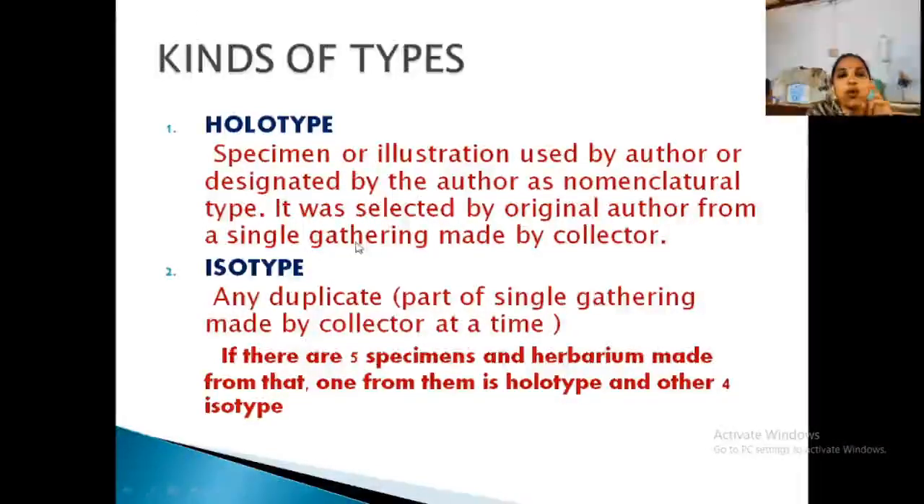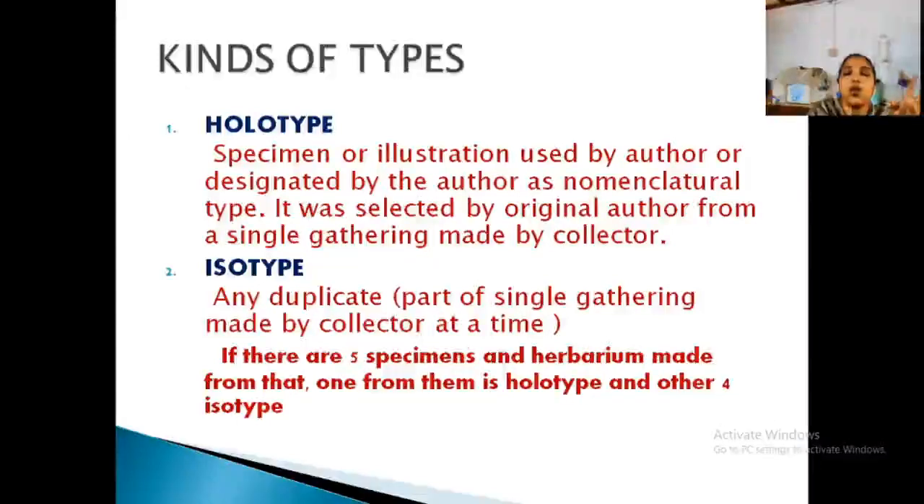Clear? And all the remaining collections in the single gathering are known as what? Isotype. So for example, if he collected 5 specimens and prepared herbarium, from which one is the holotype, and the remaining 4 are isotype. So duplicates of the holotype are called what? Isotype. So I hope you cleared holotype and isotype.